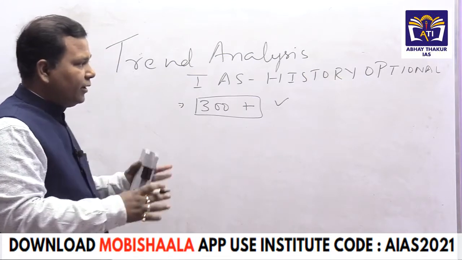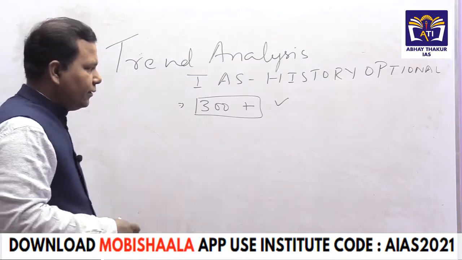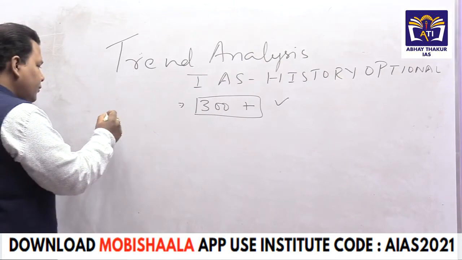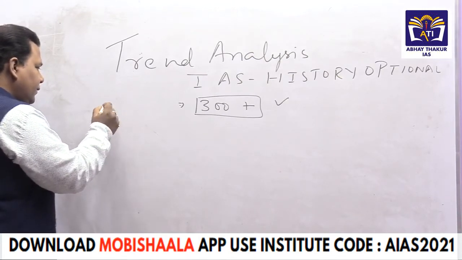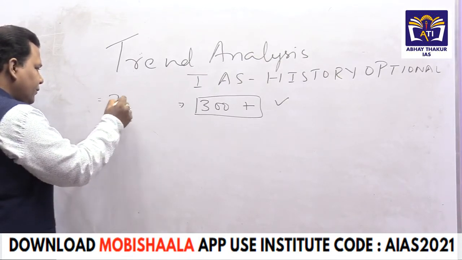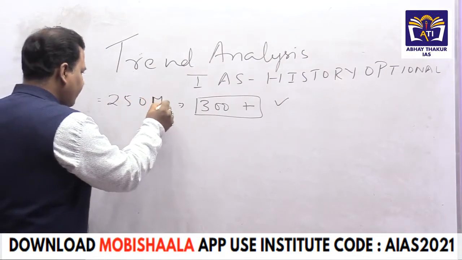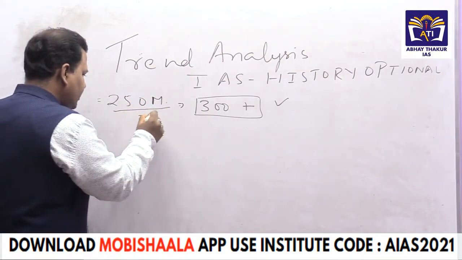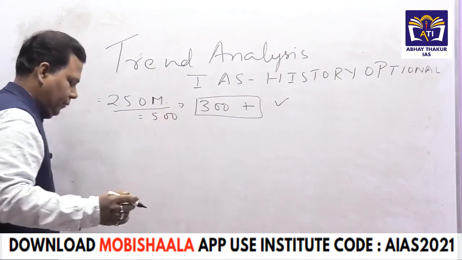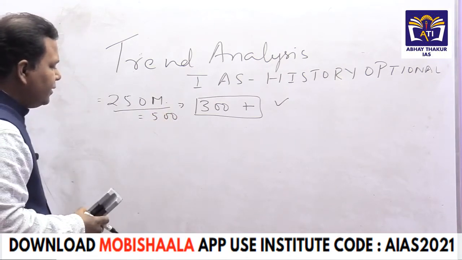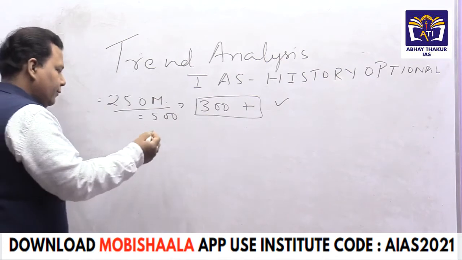Just to look at this strategy, we must know that we have two papers, each of 250 marks. So the total marks for history optional is 500. In the IAS, the syllabus is divided into paper 1 and paper 2.